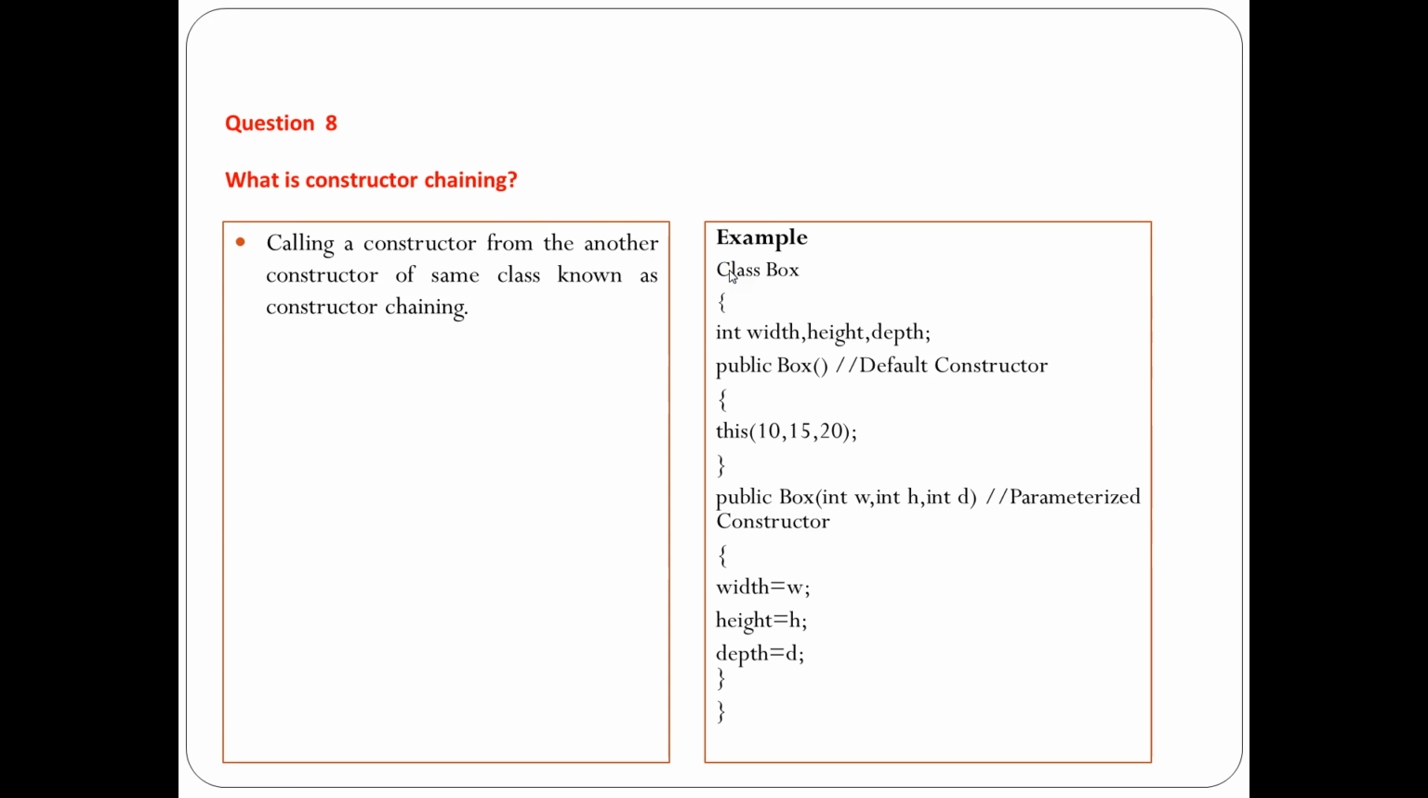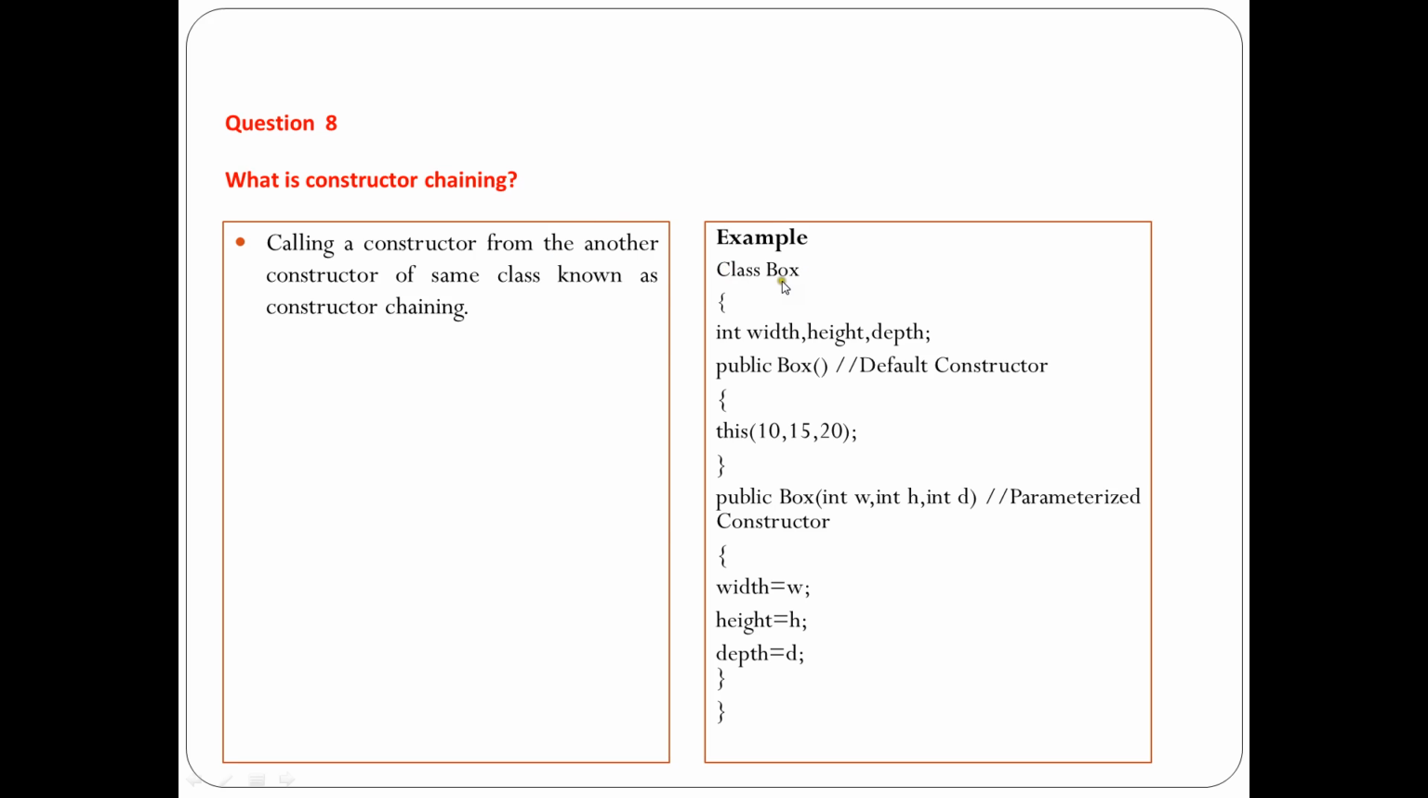Now coming to the next question, that is question number 8. What is constructor chaining? Calling a constructor from another constructor of the same class is known as constructor chaining. So if you have multiple constructors in a particular class, then one constructor may call another constructor. The calling of the next constructor is called constructor chaining.